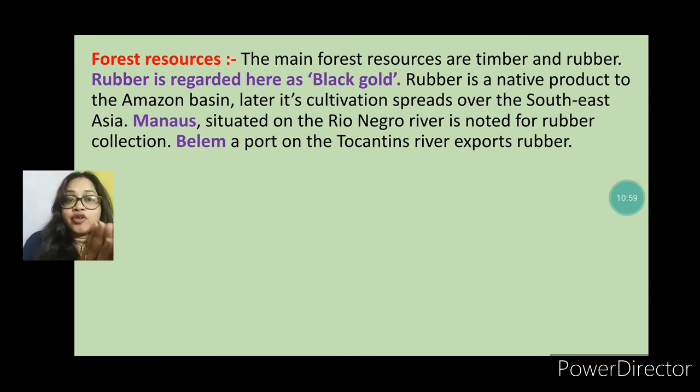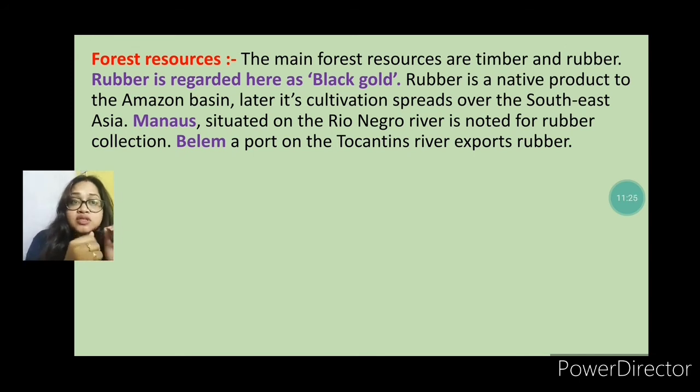Next one, here we can find different kinds of forest resources. The main forest resources are timber and rubber. Rubber here is known as black gold. Rubber is the main local product of this Amazon basin, and it is now cultivated all over the world, in southeastern Asia and other places.